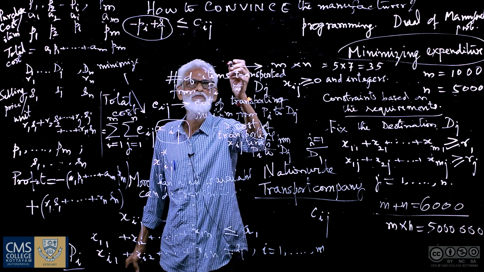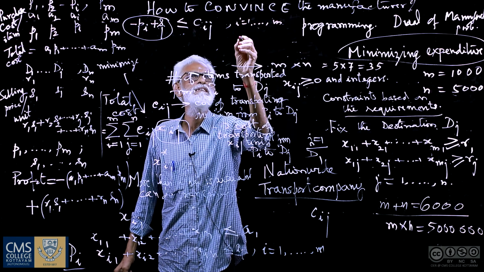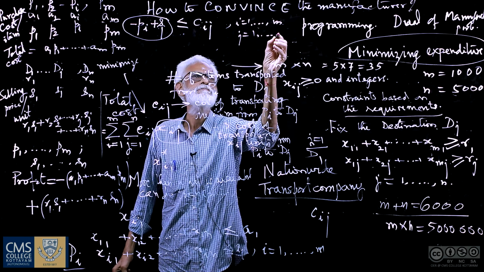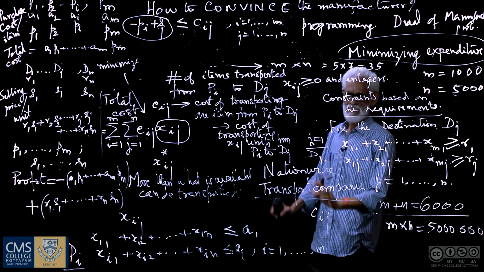So this is for i equal to 1 to m and j equal to 1 to n. How many constraints do we get? That is something interesting.